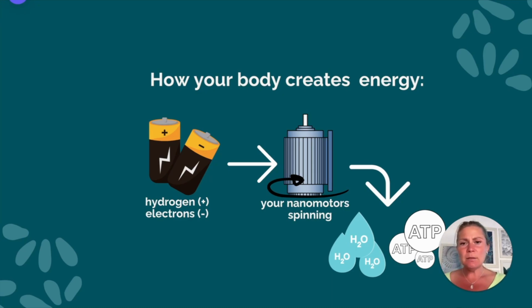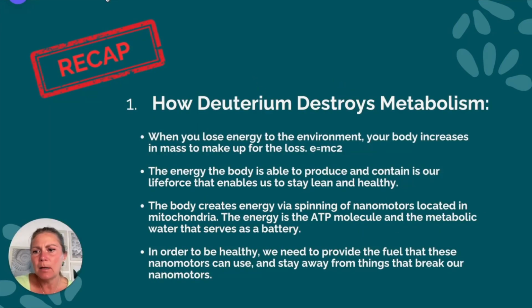Deuterium breaks those nanomotors that spin to create energy, and when it breaks them, obviously less energy is produced. So let's recap how deuterium destroys metabolism. When you lose energy to the environment, your body increases its mass to make up for the loss. So E equals mc squared works for us as well. The energy that the body is capable to produce and contain is our life force, and that enables us to stay lean and healthy. So we want as much energy as we can, and we want to be able to contain it and not leak it to the environment.